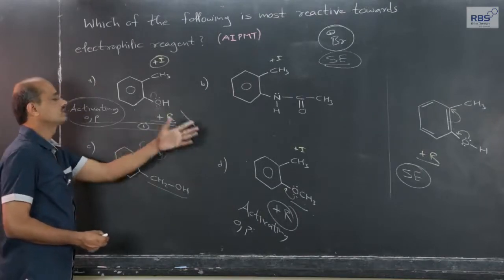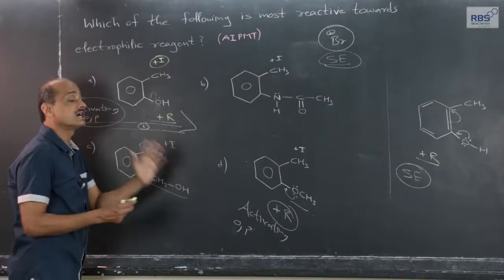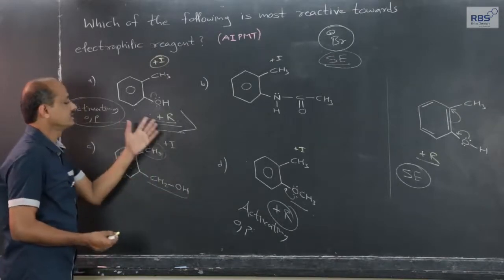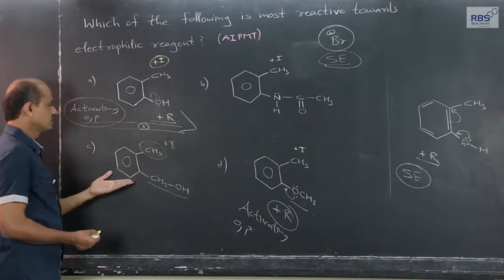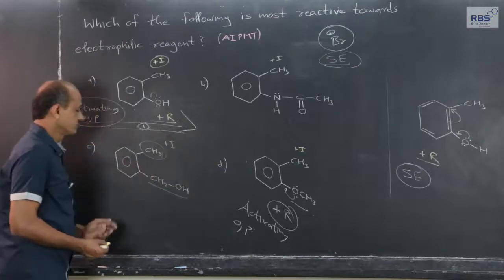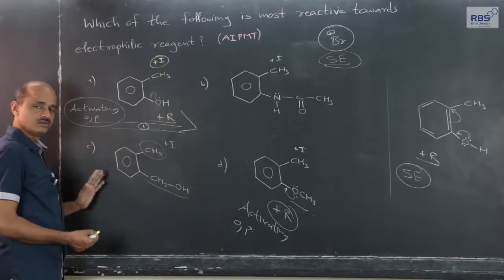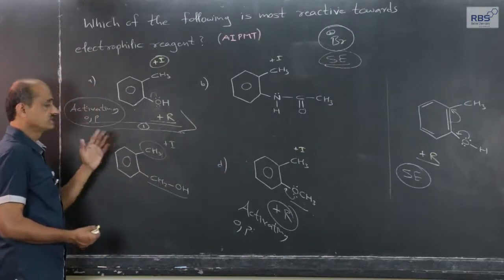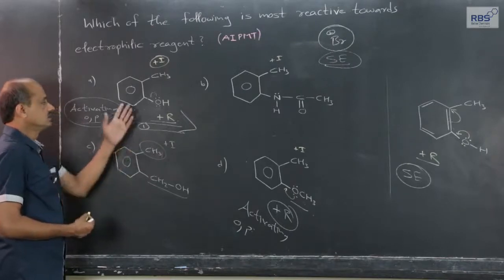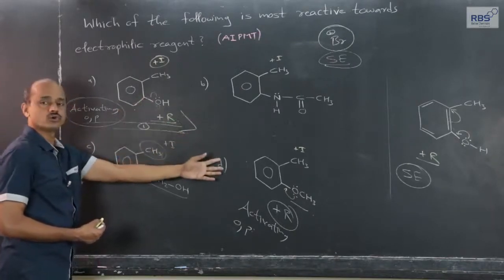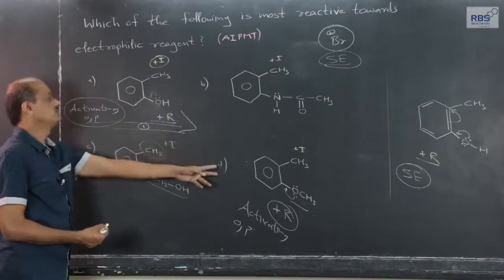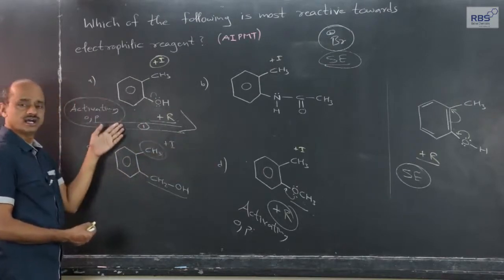And as compared to resonance effect, if plus R effect especially is seen in these 2 cases, then as compared to these 2, the electrophilic substitution here will be less, means in reactivity order, these 2 will have more reactivity. Among these 2, this one will have high reactivity.